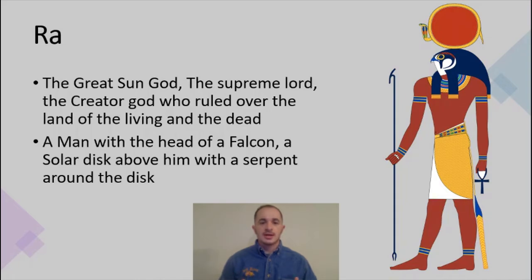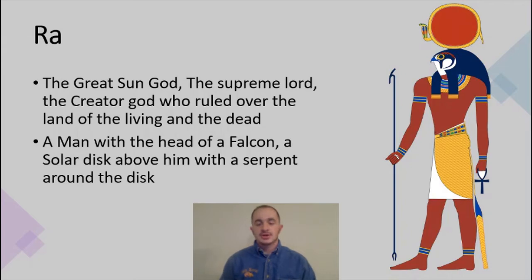The supreme god is one that is changing fairly often when it comes to Egyptian mythology. We see it change from certain ones to others. This is the one that the Pharaoh and the majority of Egypt would pray to.